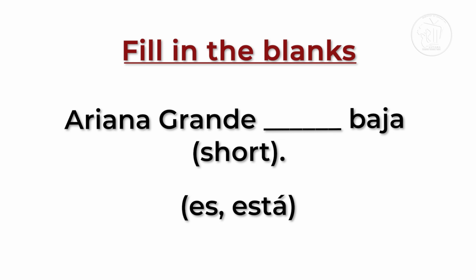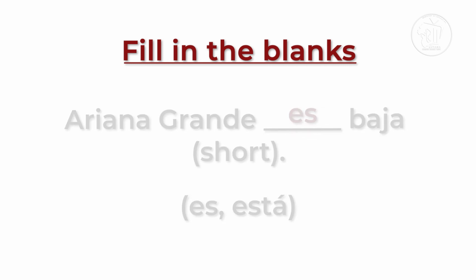So in Spanish, we would say, Ariana Grande es baja. Because tomorrow she cannot change height, okay? So we use es. So say that with me. Ariana Grande es baja, which means Ariana Grande is short.